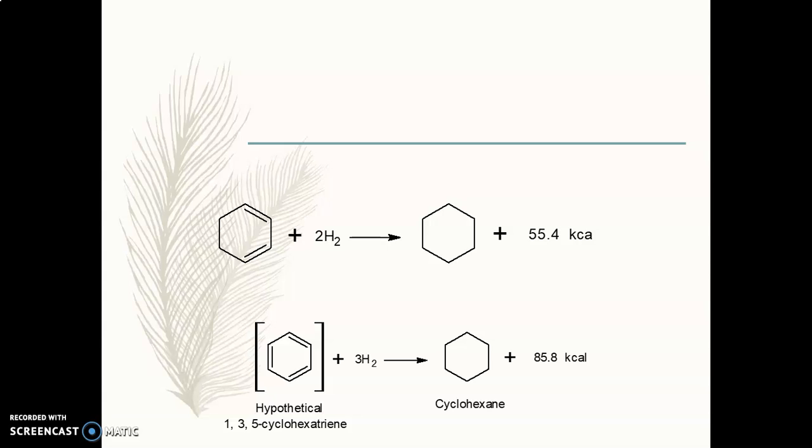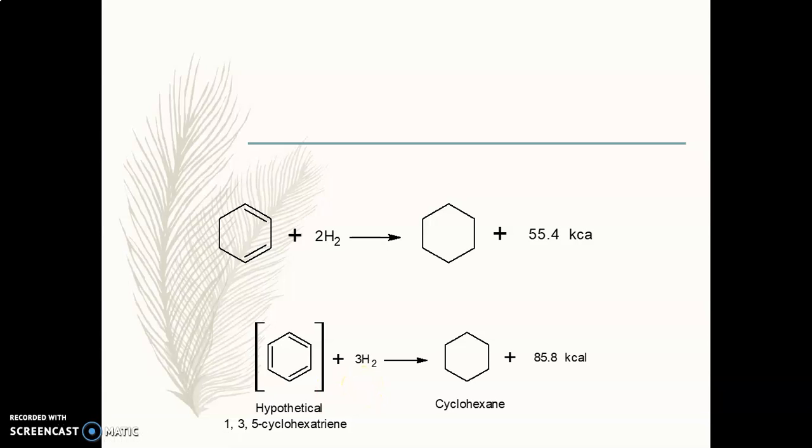On the basis of that, we can calculate for this particular hypothetical example, that is 1,3,5-cyclohexatriene. Triene means three double bonds are there, due to which it is known as a triene. Now, remember, we are not considering this as benzene. Here we are considering it as a hypothetical 1,3,5-cyclohexatriene. It looks similar to benzene.